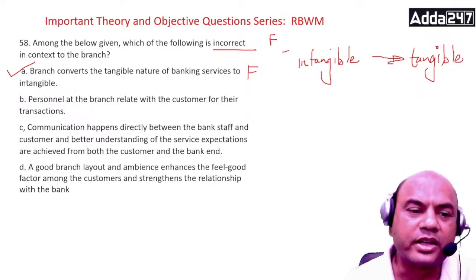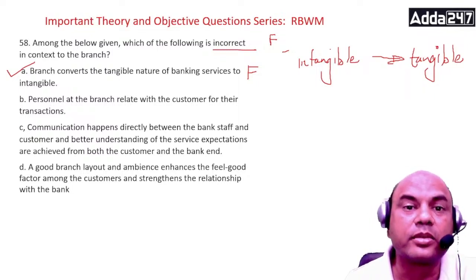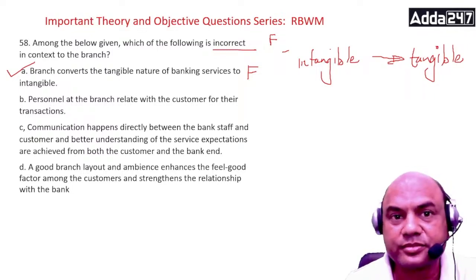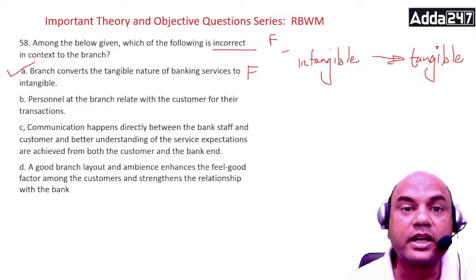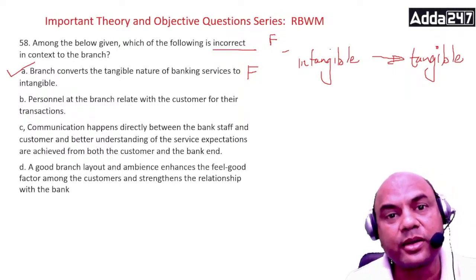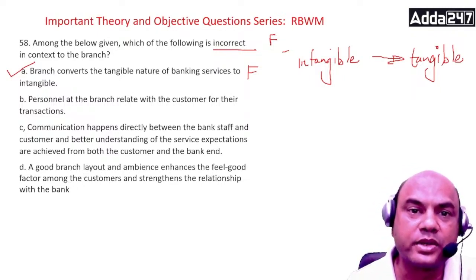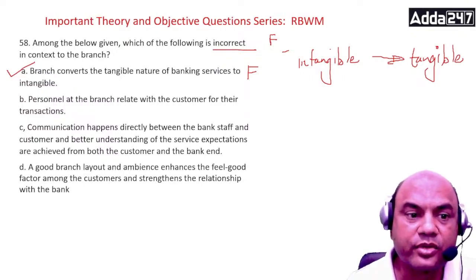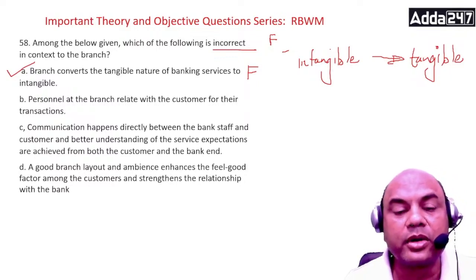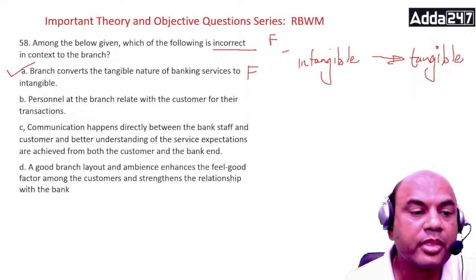Obviously, when the customer comes and speaks to you, you understand what the problems of that customer are, what problem that customer is facing, right? So you can relate it better to the requirements. Otherwise, what happens? The customer comes for loans and you try to sell mutual funds and insurance to that customer. So personnel at the branch will be able to relate to the customer better, always, isn't it?